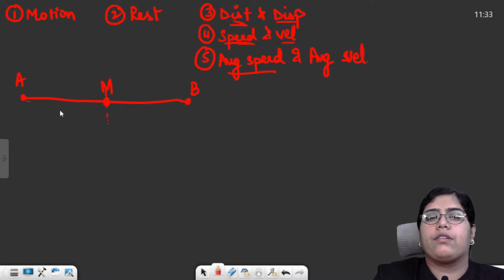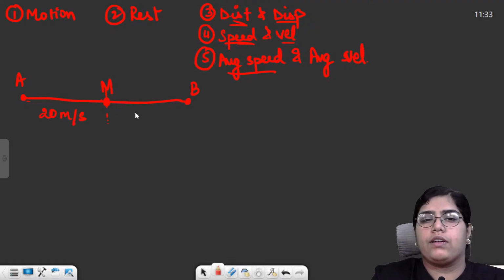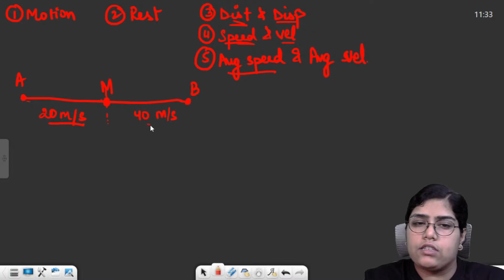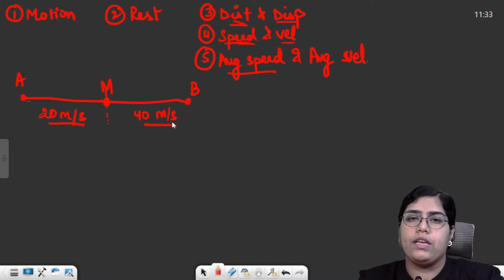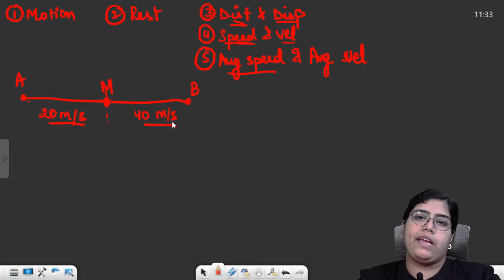You cover the first half of the distance, from A to M, with a speed of 20 meters per second, and then from M to B you cover the distance at a speed of 40 meters per second. These are the speeds for the defined intervals, but the question might ask what your average speed is for the whole journey, between point A and B.